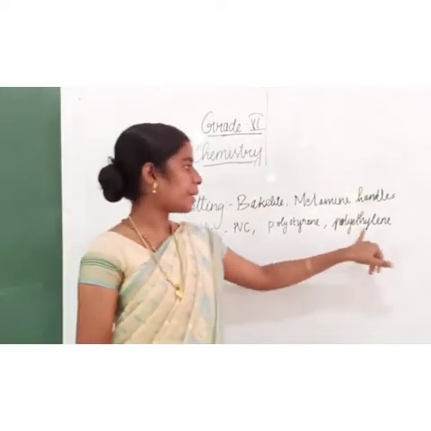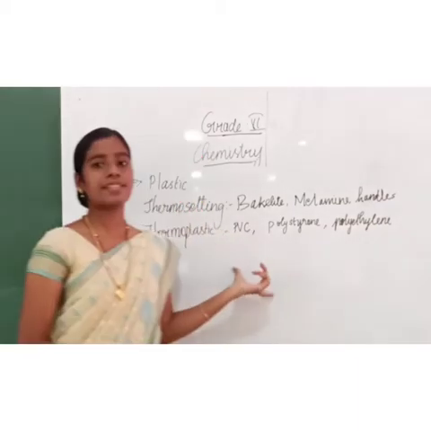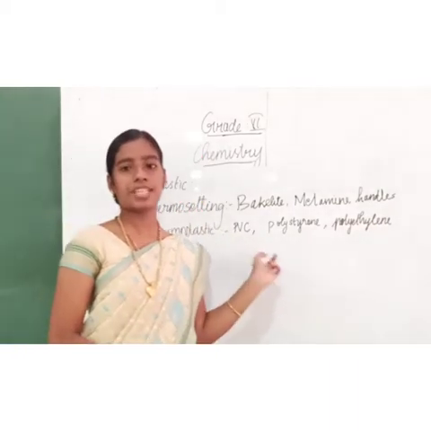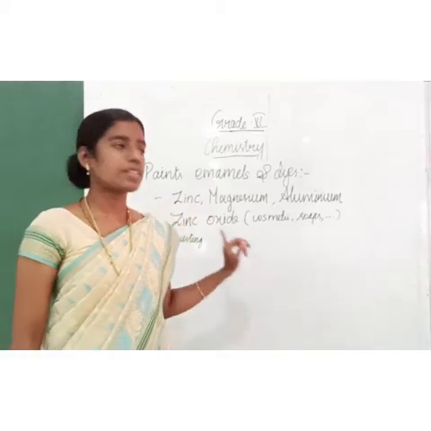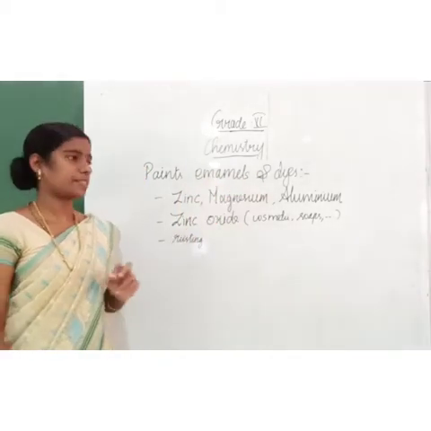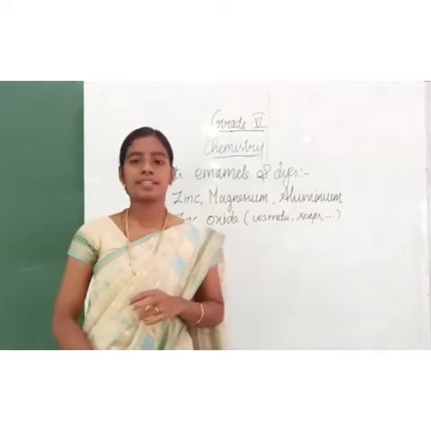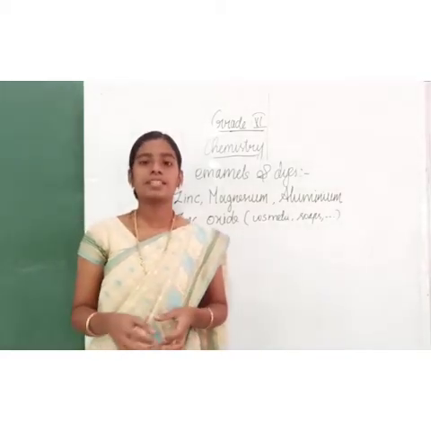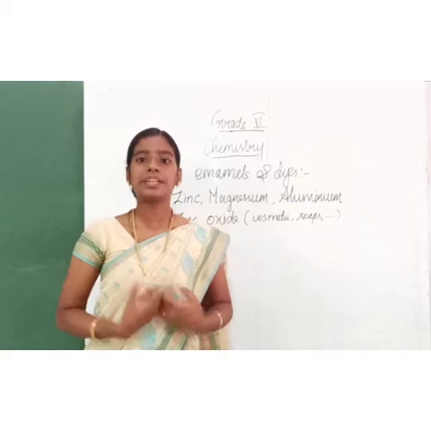PVC, polystyrene and polyethylene are the thermoplastic plastic materials. Did you understand? The next one is paint, enamels and dyes. What is paint? Paint is a liquid, a chemical liquid.